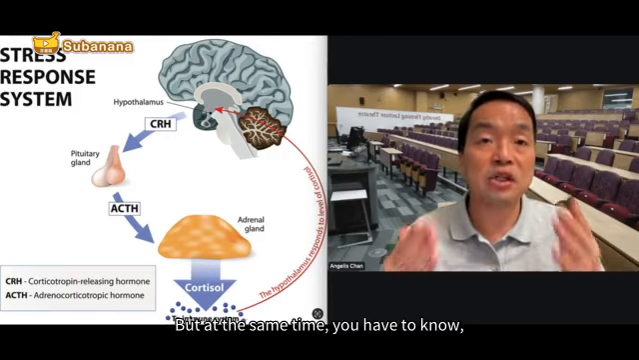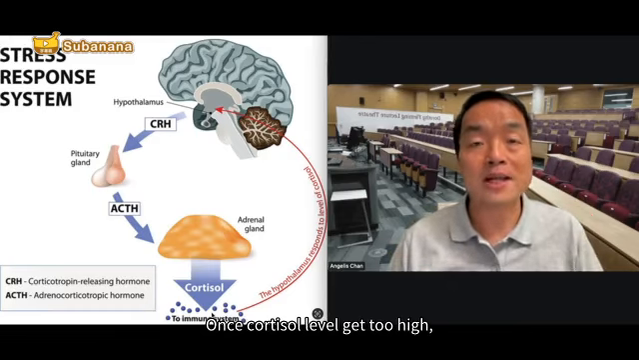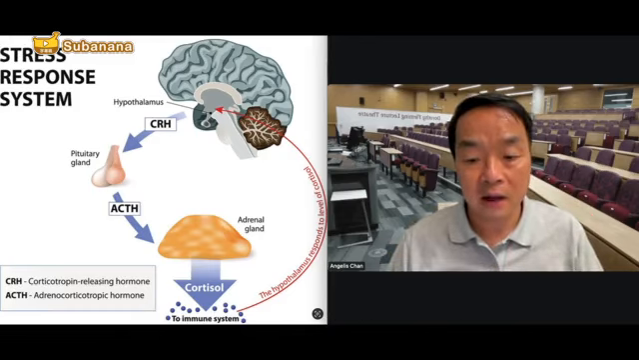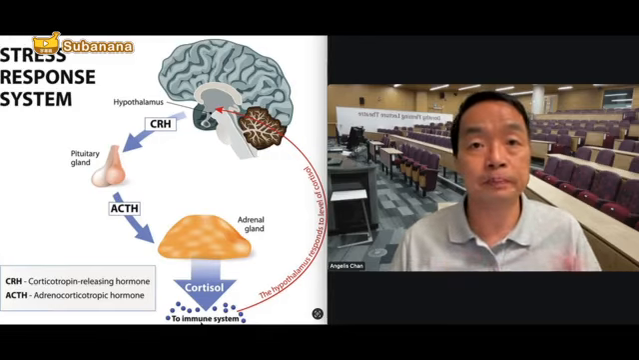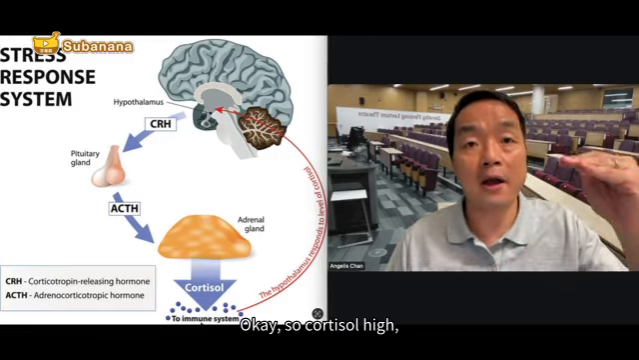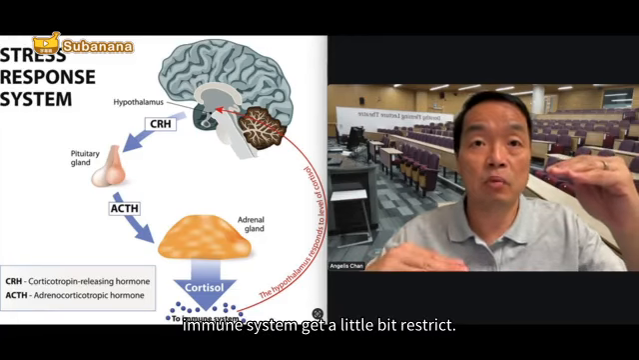But at the same time, you have to know, once the cortisol level gets too high, our immune system gets weakened. This is proportional. Cortisol high, immune system gets a little bit restricted.